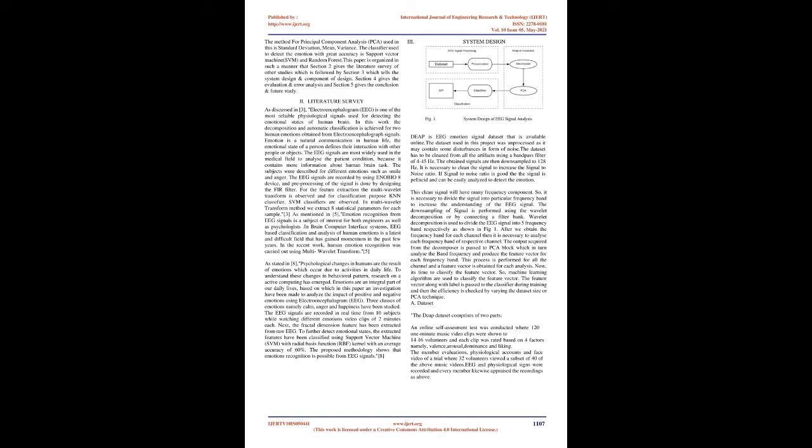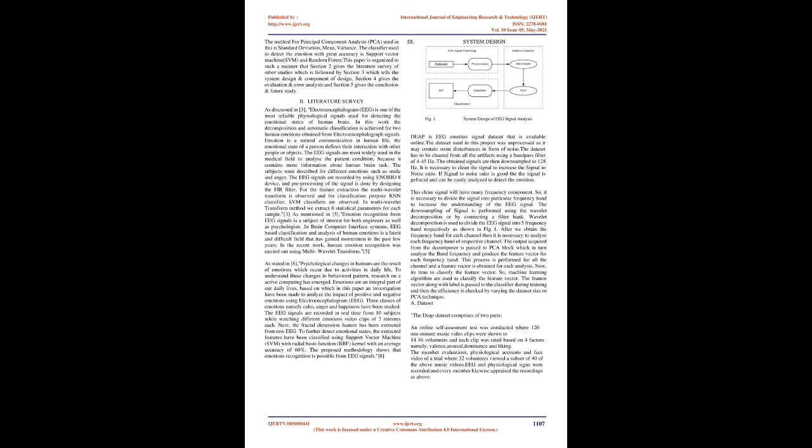This clean signal will have many frequency components. So, it is necessary to divide the signal into particular frequency bands to increase the understanding of the EEG signal. The downsampling of the signal is performed using the wavelet decomposition or by connecting a filter bank. Wavelet decomposition is used to divide the EEG signal into 5 frequency bands, as shown in Fig. 1.